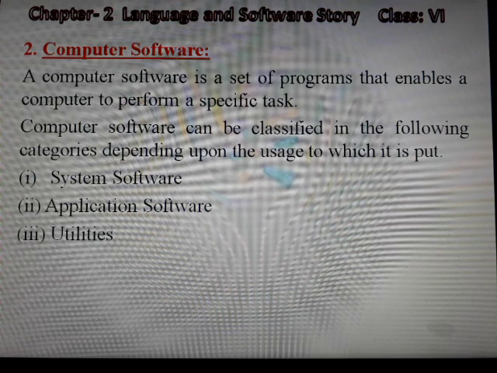In other words, we can say a computer software is the intelligence of the computer. Computer software can be classified in three categories depending upon their uses. First, system software. Second, application software. And third, utilities.